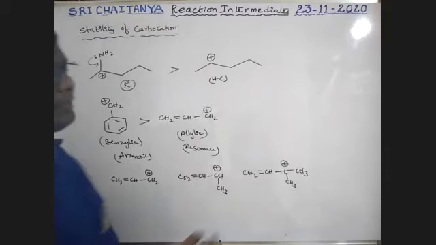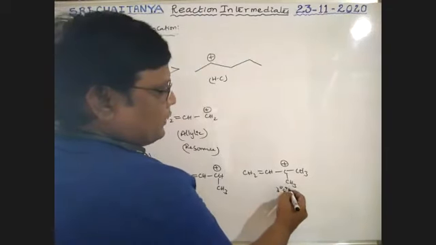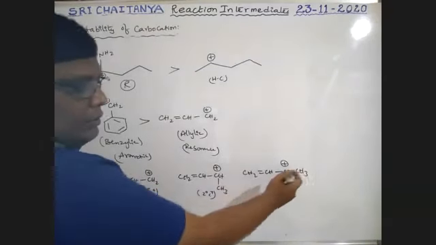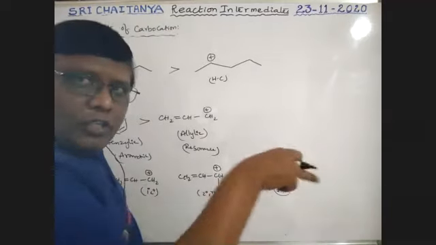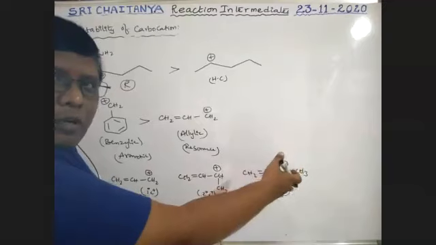See here, boys. It is a tertiary carbocation. It is a secondary carbocation along with resonance. It is a primary carbocation along with resonance. So that has resonance plus hyperconjugation. Both exist. Resonance is common, more hyperconjugation.